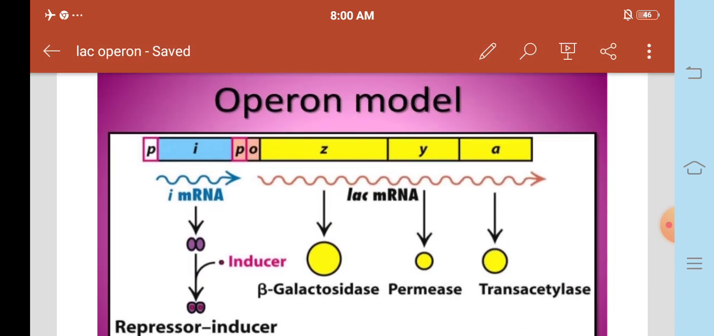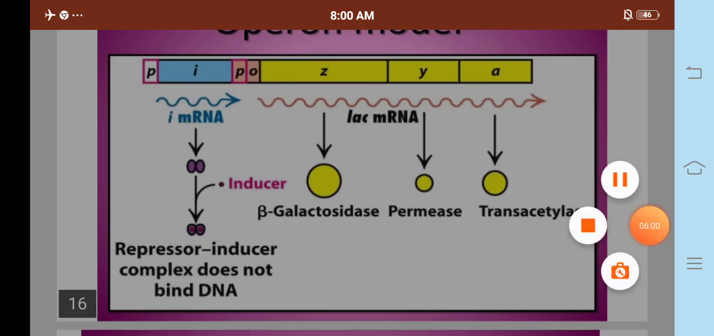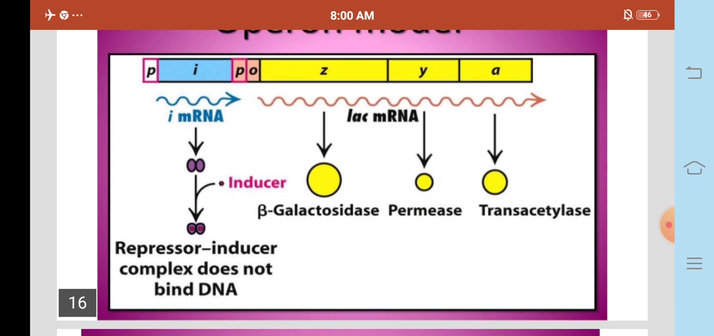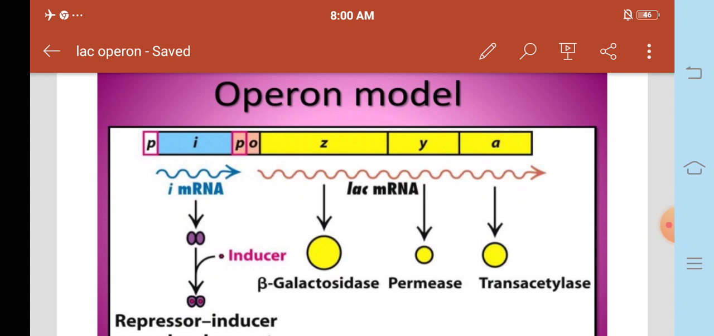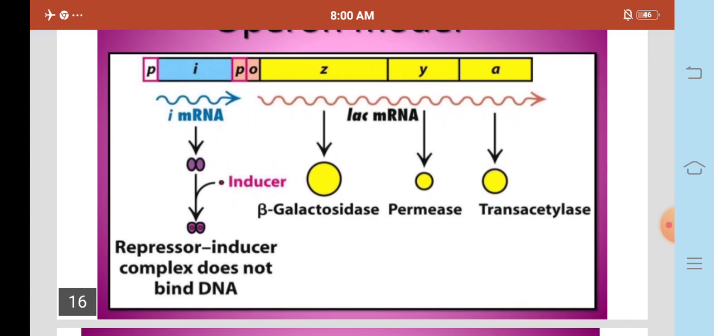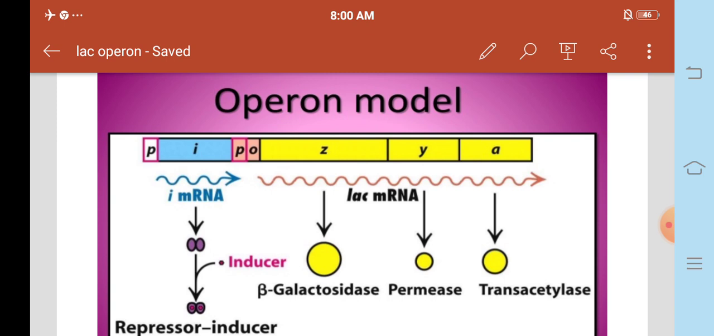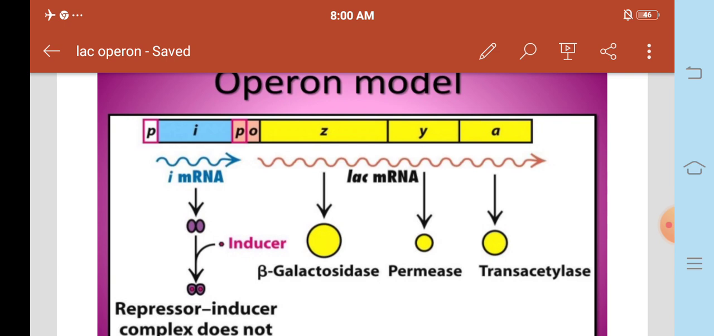Operon model. First, the lac operon mRNA. This is the mRNA: beta galactosidase, permease, and transacetylase. The repressor-inducer complex does not bind DNA. Z, Y, A are the genes, and these are the enzymes. Promoter, operator, repressor, and lac I. This is the structure of the operon.